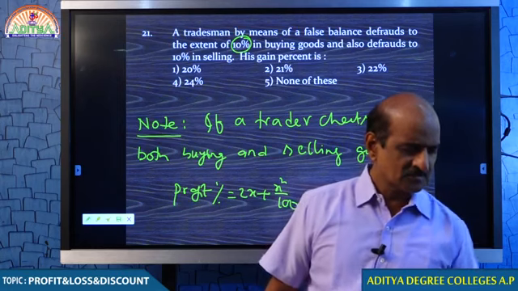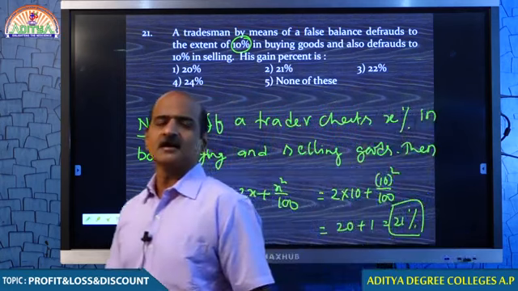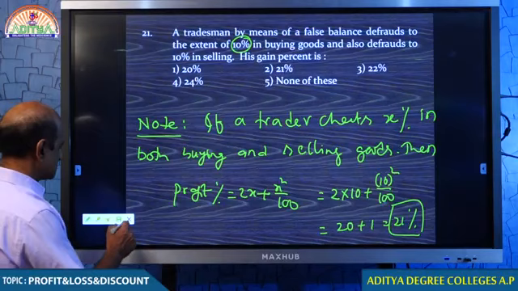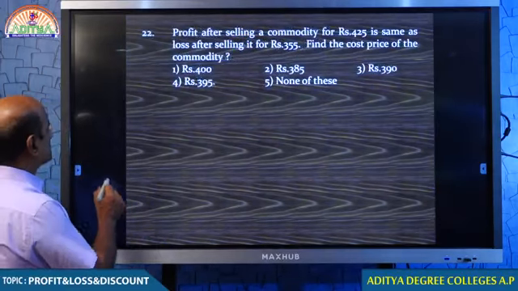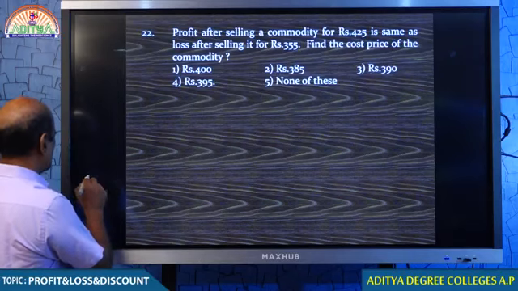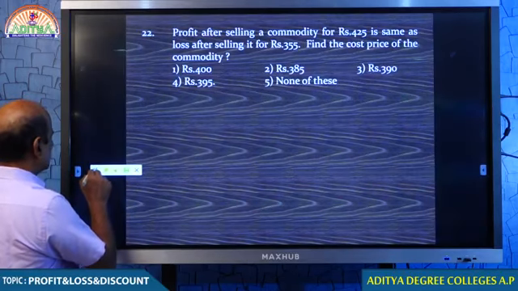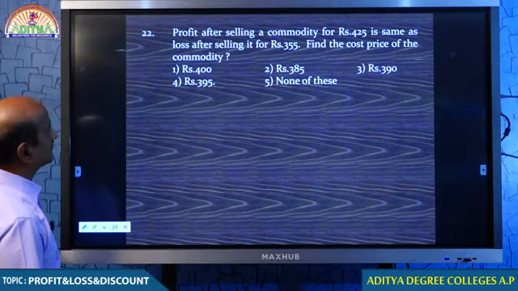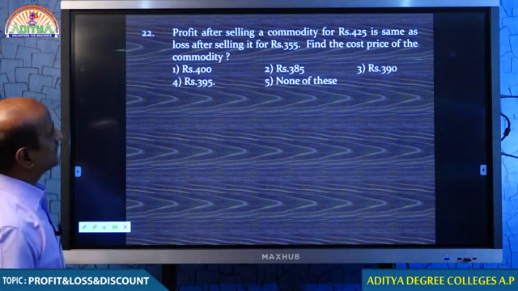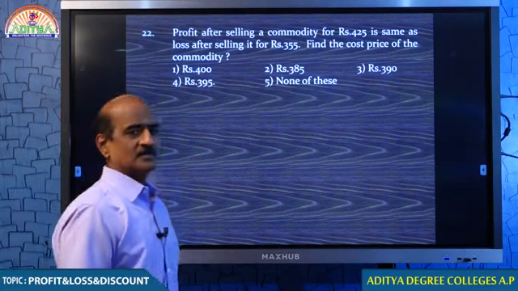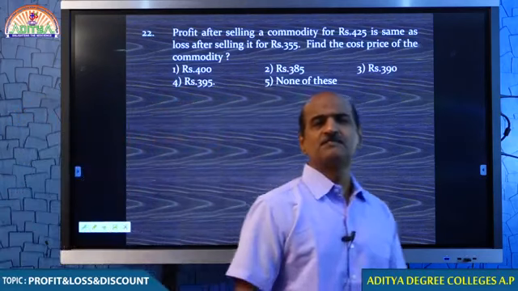Students, for this question please write a note, and when the time comes, I will explain these questions with even more details. Come on students, profit after selling an article for 425 rupees is the same as loss after selling it for 355 rupees.